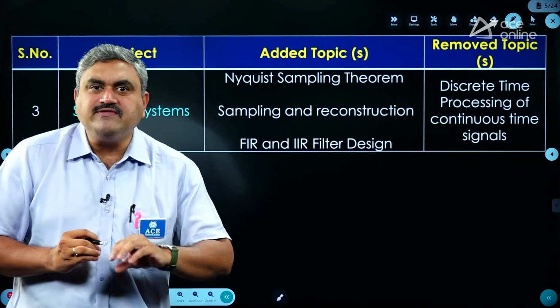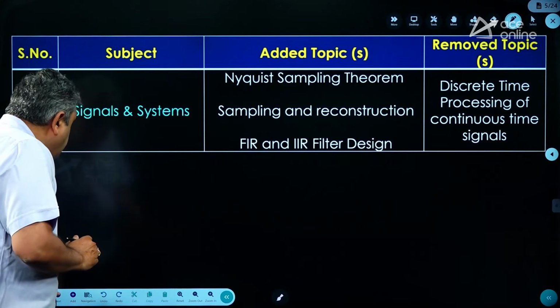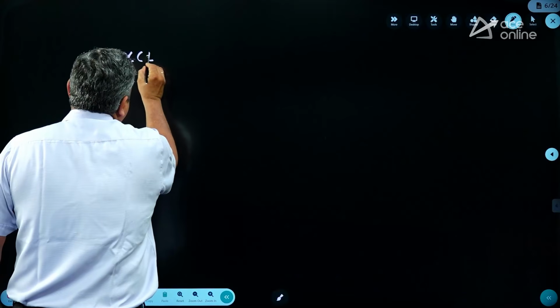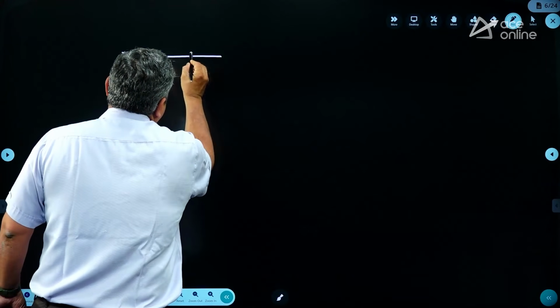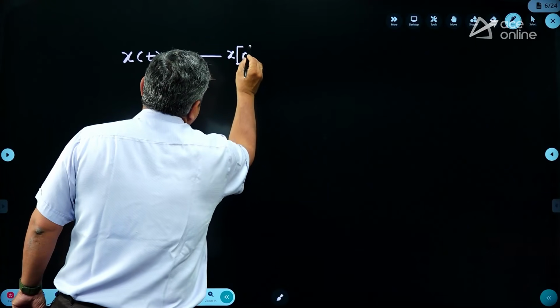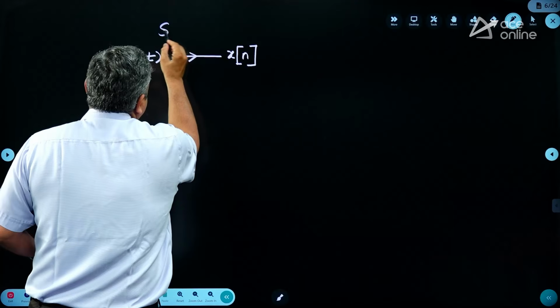So what is the process involved in that? Is it sampling or not? That means what are you trying to do here? You are considering a continuous non-periodic and stable signal and trying to convert it into a discrete non-periodic stable sequence. So what is the procedure we are following here? Is it sampling or not?